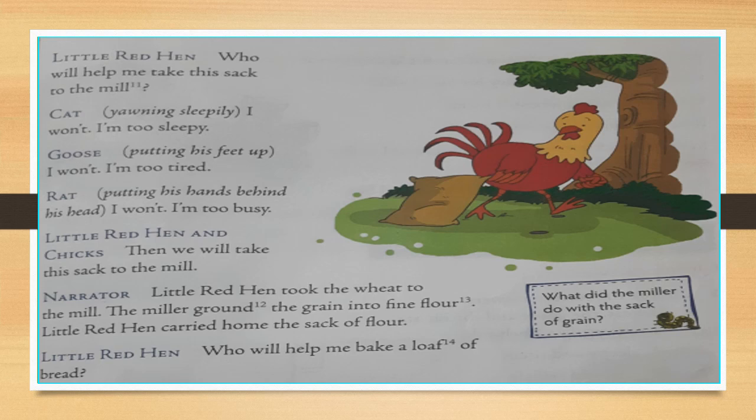The miller ground, means made into powder, the grain into fine flour. Fine powder made from wheat. Then Little Red Hen carried home the sack of flour.